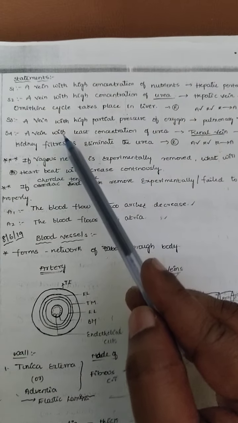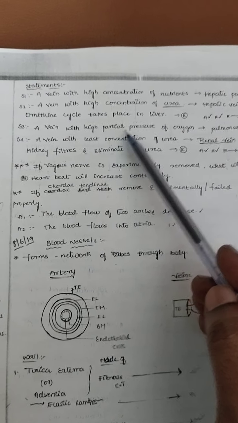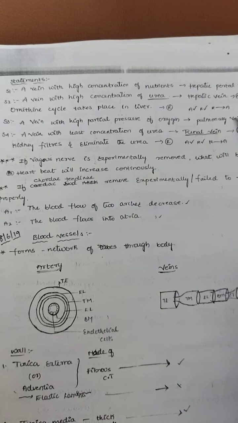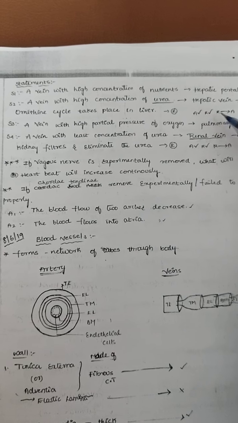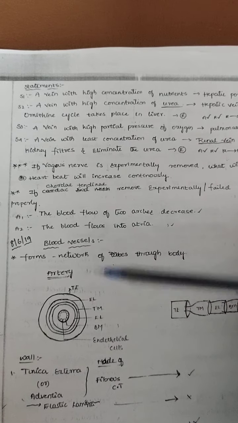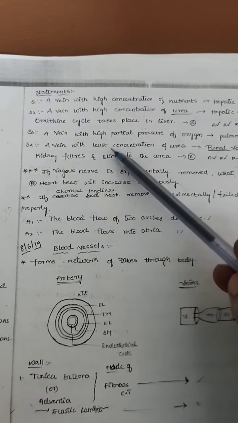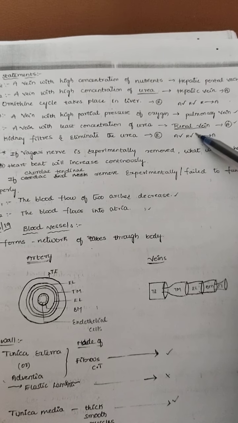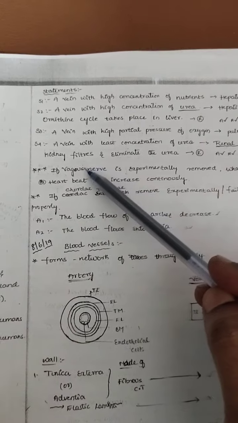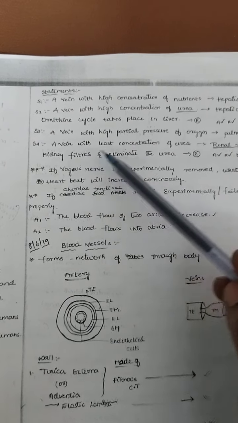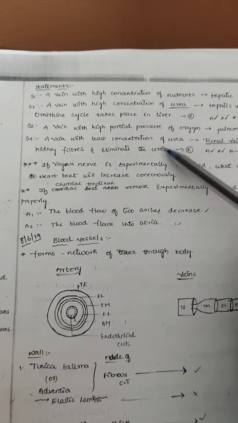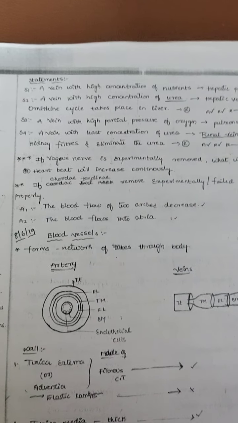A vein with the highest partial pressure of oxygen can be seen in the pulmonary vein. Why? Because there the oxygenated blood first enters the pulmonary vein. A vein with the least concentration of urea is the renal vein, which is present in the kidney. The kidney filters and eliminates the urea. Next class we can discuss that.